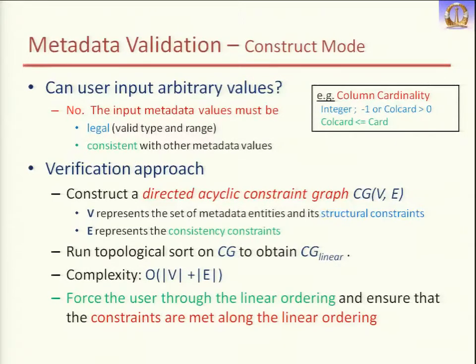We know that the complexity of this algorithm is order of V plus E. Then we force the user through the linear ordering to ensure that the constraints are met along it. In the order of this linear ordering, we test all the constraints and ask the user to input values in that order, so that if there is any kind of violation, we report to the user that they have entered a wrong value, so that whatever metadata we construct is consistent.